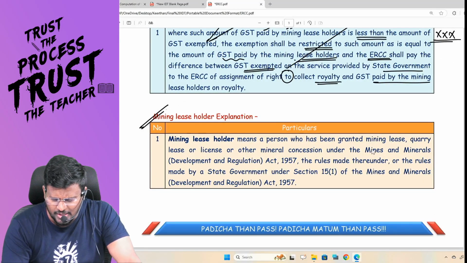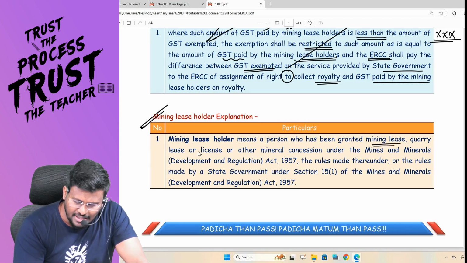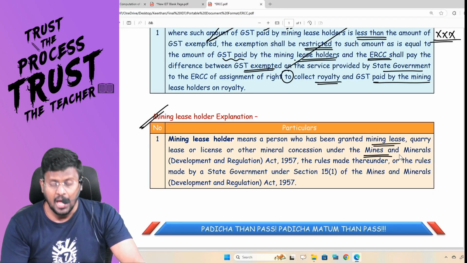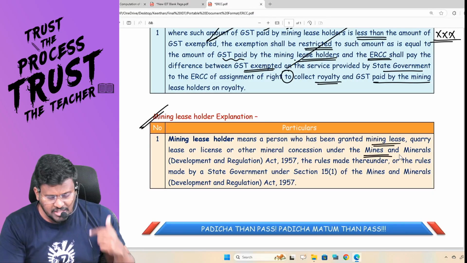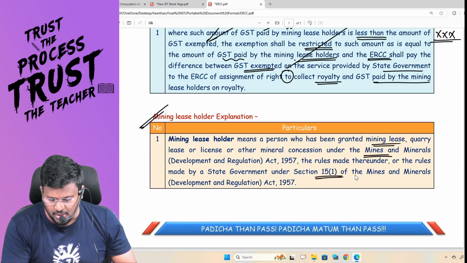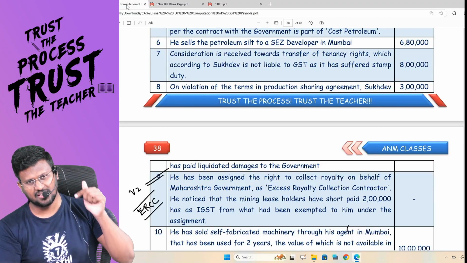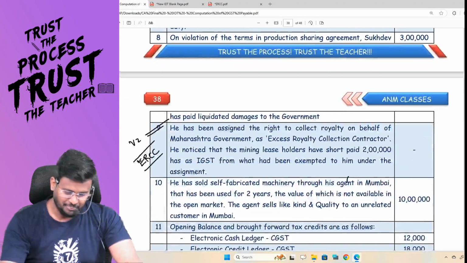Mining leaseholder means a person who has been granted a mining lease, quarry lease, license or other mineral concession under the Mines and Minerals Development and Regulation Act, 1957, and rules made thereunder, or the rules made by the state government under subsection 1 of the Mines and Minerals Development and Regulation Act. What a concept this is. Now you read this adjustment.